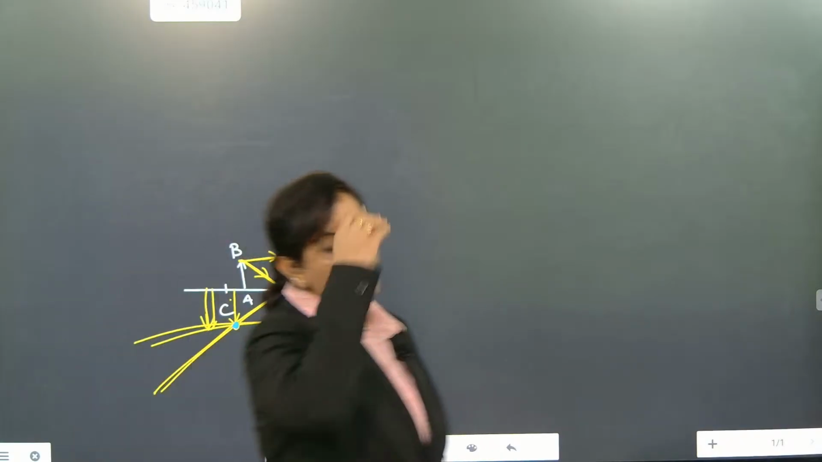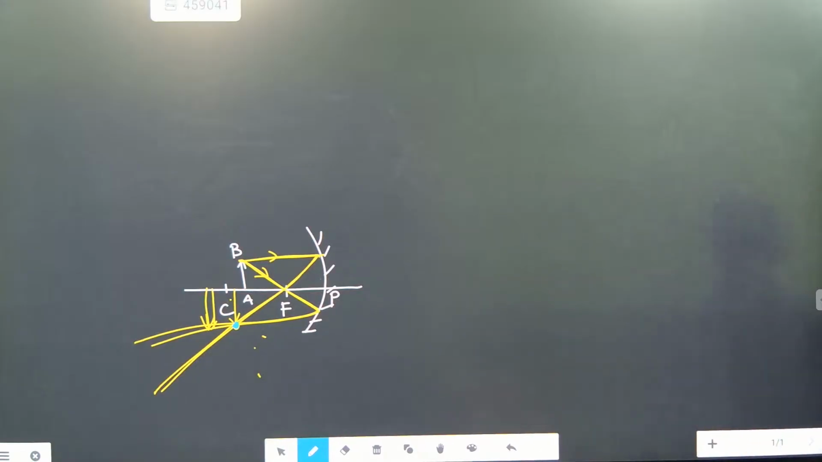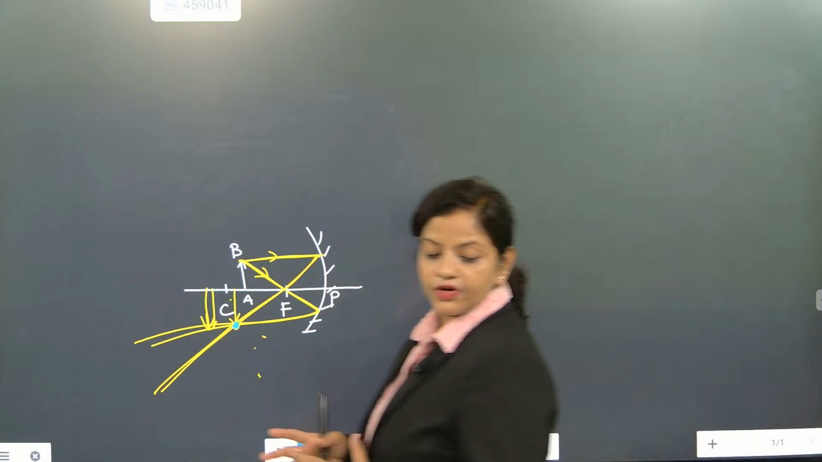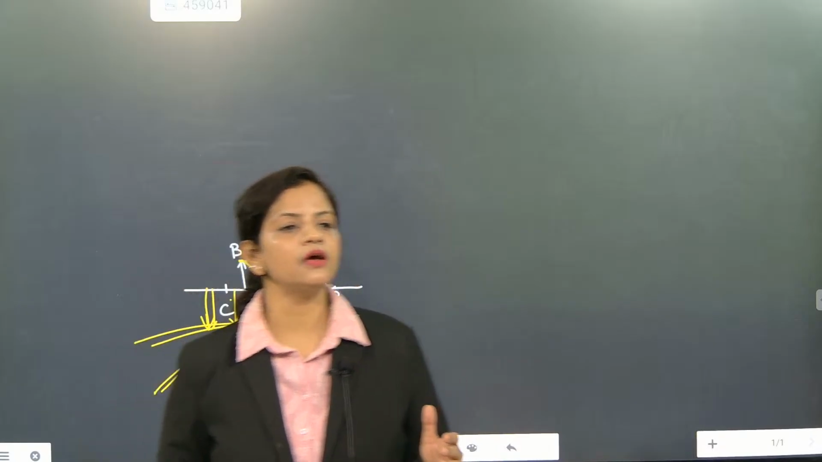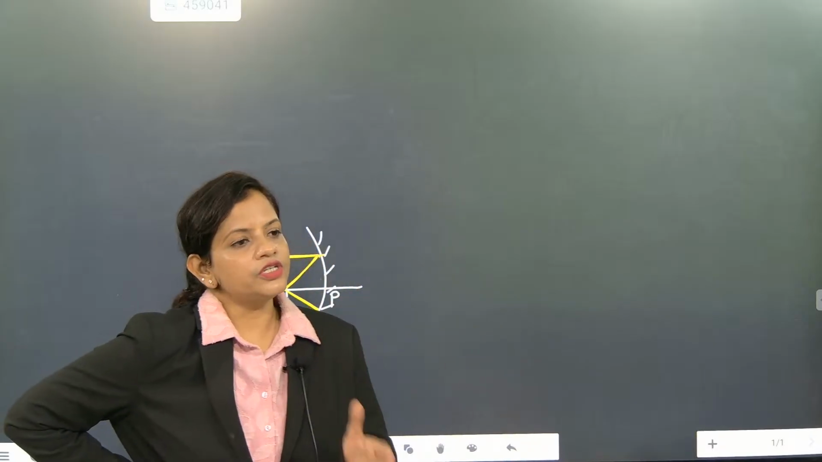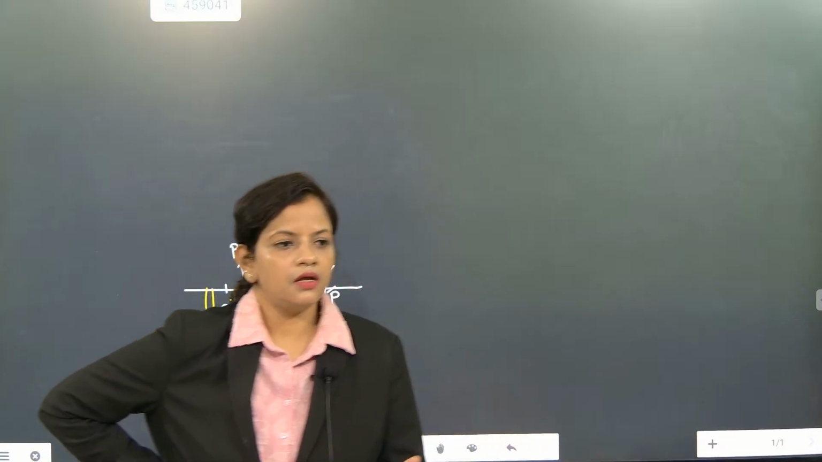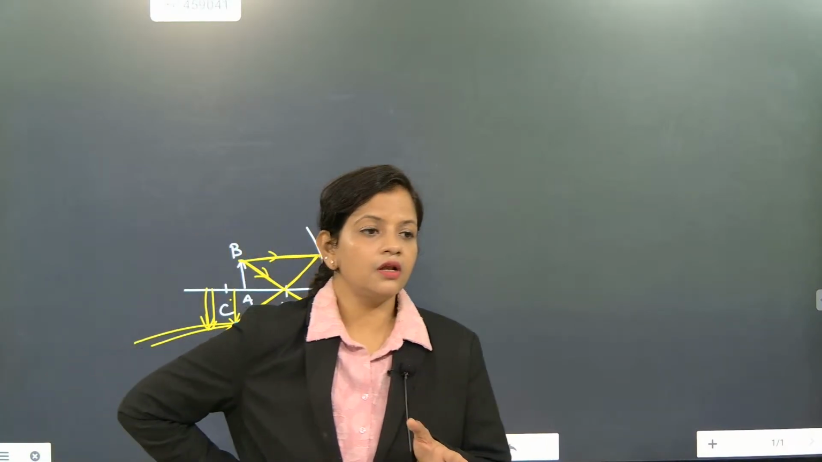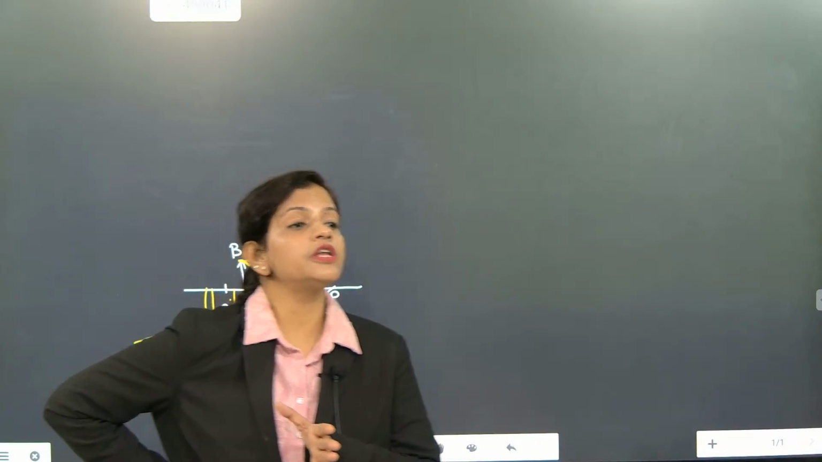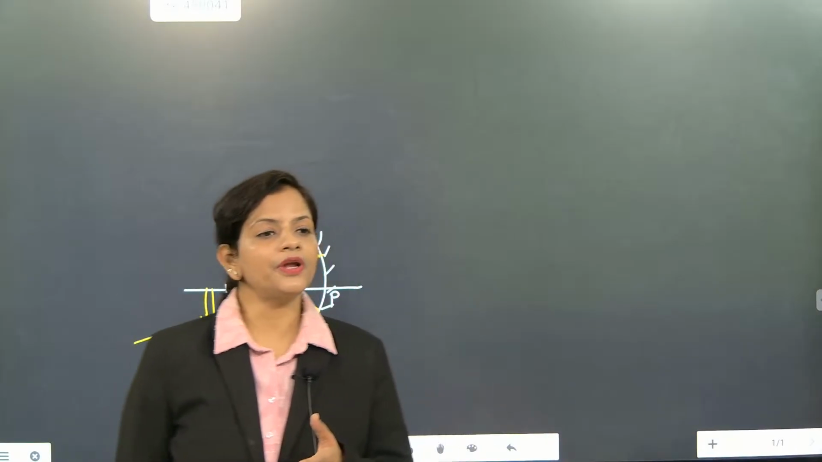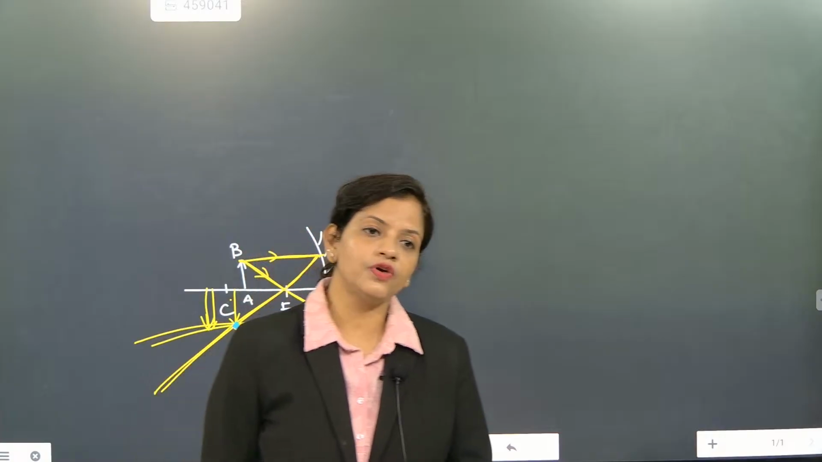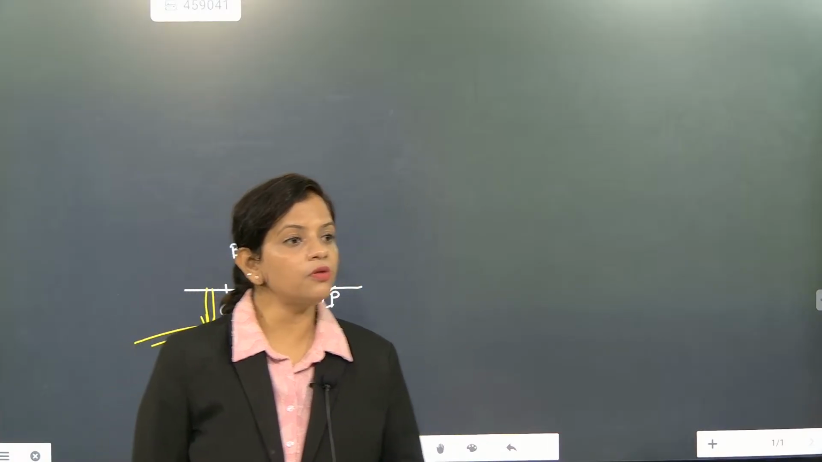See, understand one thing. If somebody asks you about divergence, divergence is virtual; convergence is real. Real, inverted, obtained on screen. Real, erect. Virtual cannot be obtained on screen, it is obtained on a mirror. Virtual can be obtained on a mirror, no? You can see the image on a mirror.